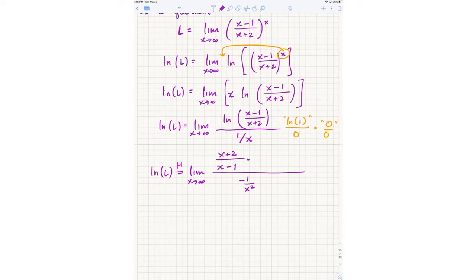The flip of that fraction. But then chain rule tells me I also have to multiply by the derivative of the inside function. So that I can get by using quotient rule. So x plus 2 squared down below, bottom times derivative of top, minus top times derivative of bottom. Okay, and now we have to do some algebra.